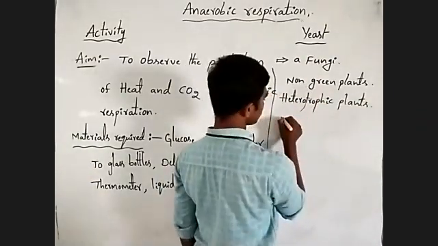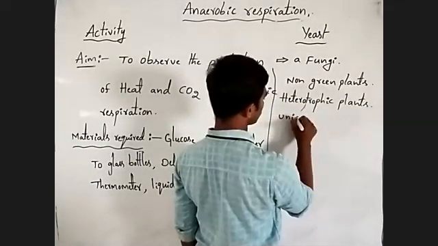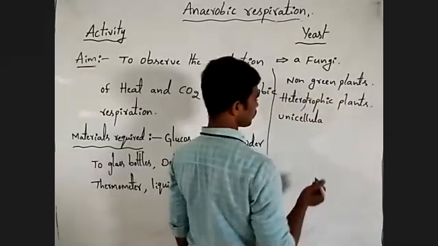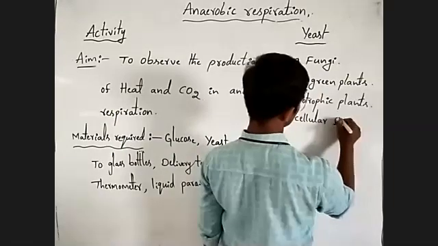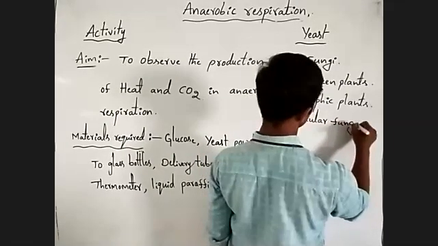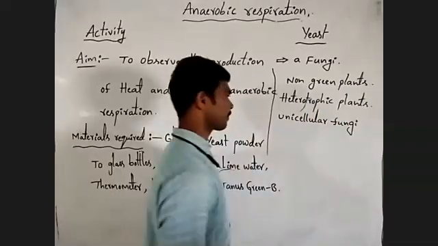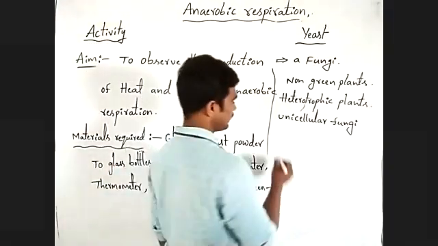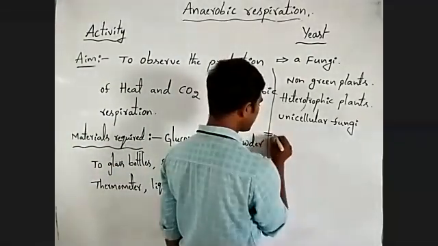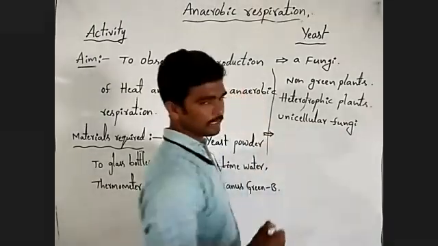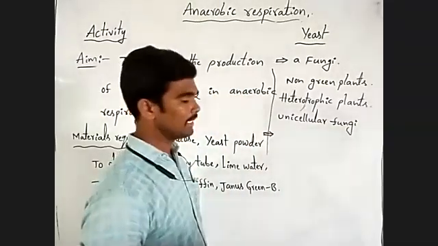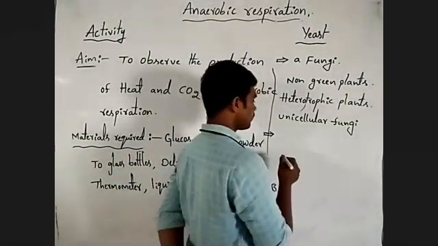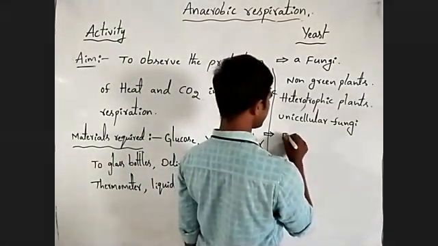Yeast is actually a unicellular organism. Only unicellular fungi it is. Only one cell is present here. Yeast derive their nutrition from different types of fruit.